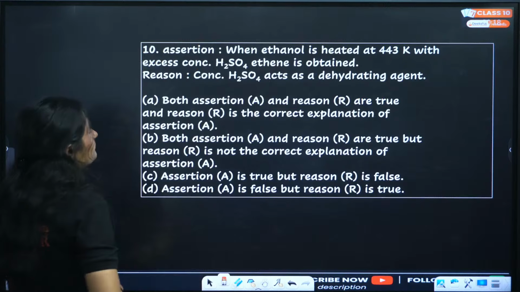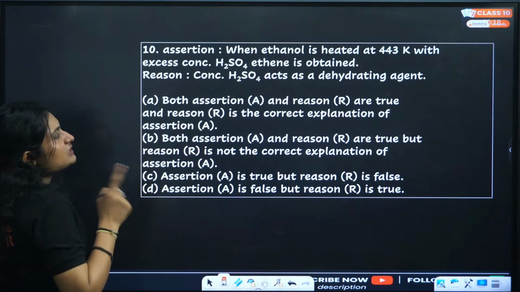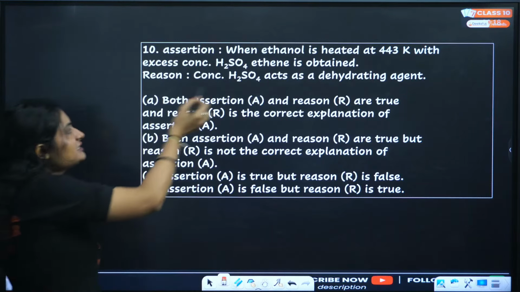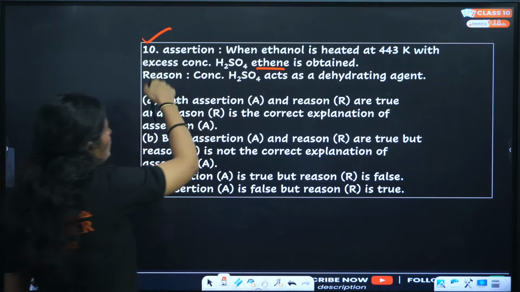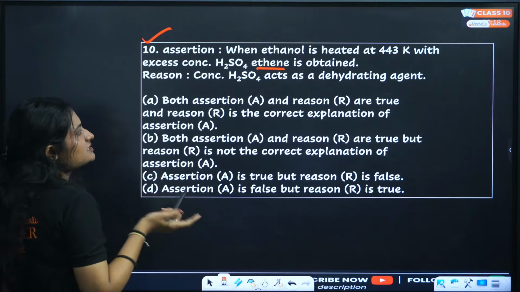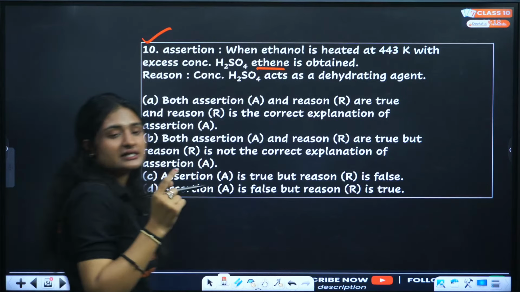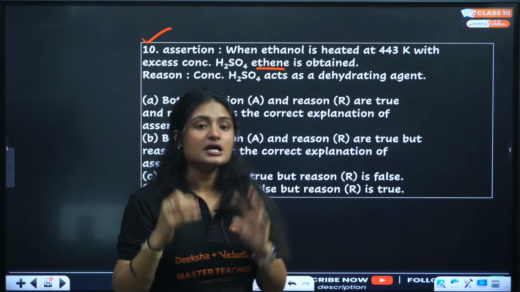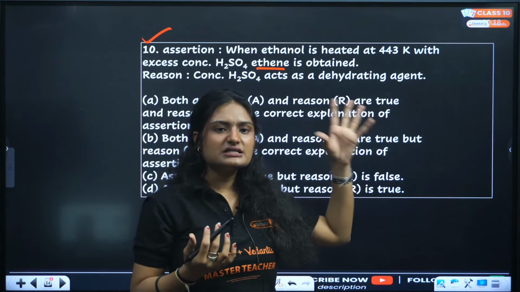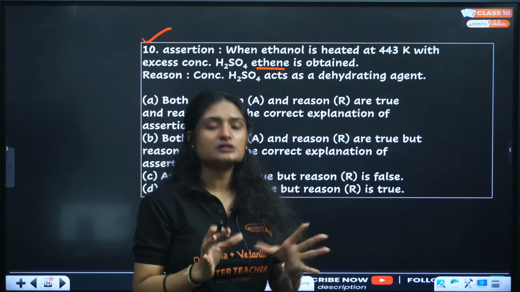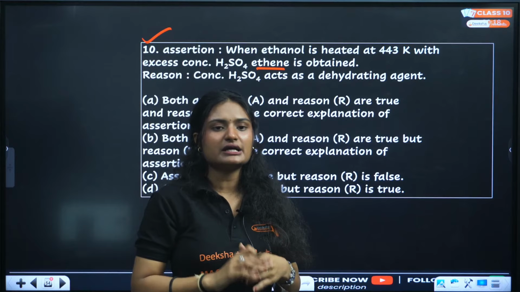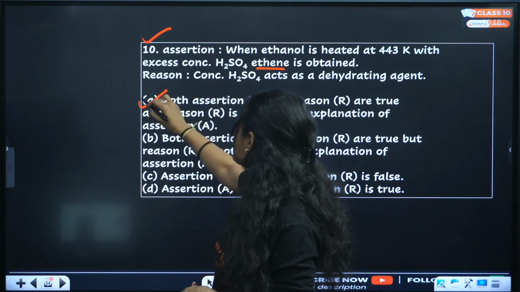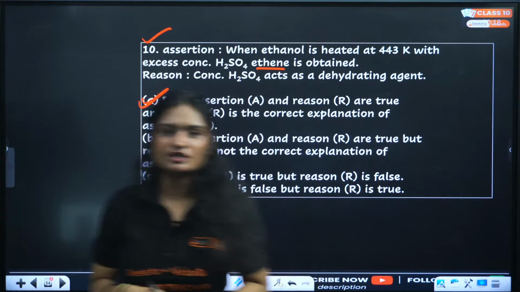Next question. Assertion says when ethanol is heated at 443 Kelvin with excess concentrated sulfuric acid, ethene is obtained. Yes, that is correct. Reason says concentrated H2SO4 acts as a dehydrating agent. Yes, correct. Because concentrated sulfuric acid acts as a dehydrating agent, when ethanol is heated at around 443 Kelvin in presence of concentrated sulfuric acid, ethene is obtained. Correct. So that means both assertion and reason are true, and reason is the correct explanation of assertion.